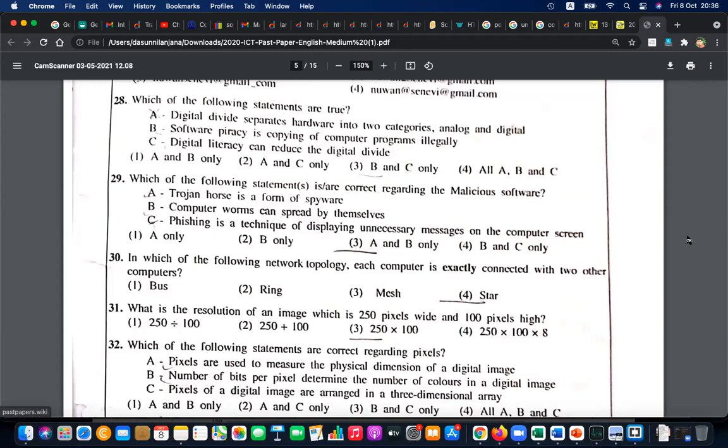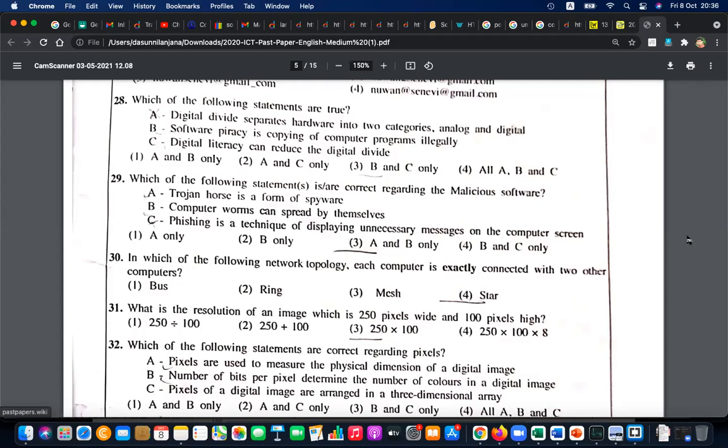Likewise, some students are also like that. I had a lot of students in my A-level ICT classes, in the physical class. In physical class, a lot of students came, but most of them stopped when we became online. Because now still we are online, going online. So that is digital divide.